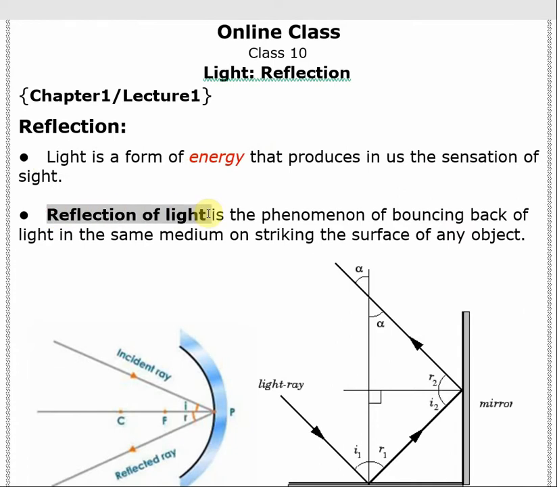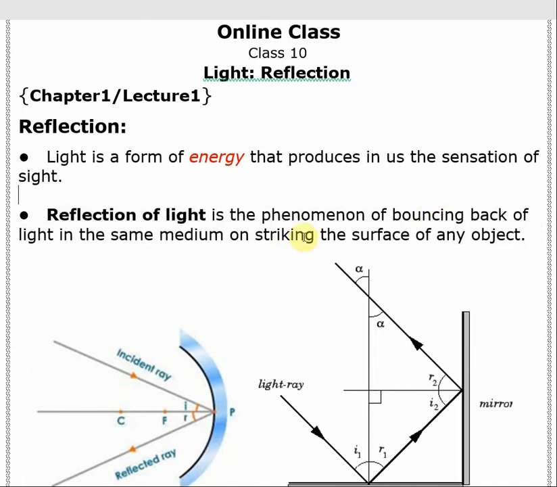What is reflection? Reflection of light is a phenomenon by which the light coming from one medium falls onto any obstacle and bounces back towards the medium. This is called reflection of light. Here is the definition: reflection is the phenomenon of bouncing back of light in the same medium on striking the surface of any object.